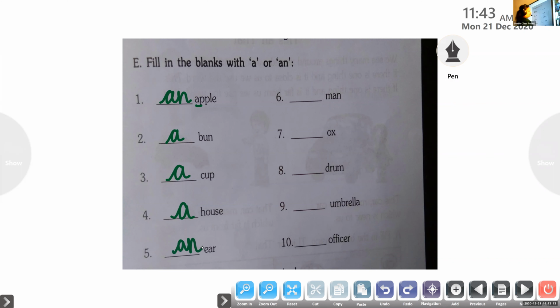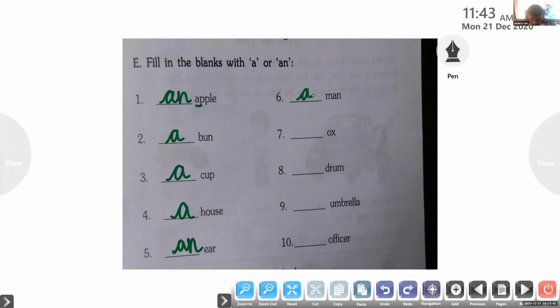Thank you. Agne, try number 6. Dash man. A man. Yes. Okay, thank you. Then Abhinav, unmute. Try number 7. Dash ox. A or an?